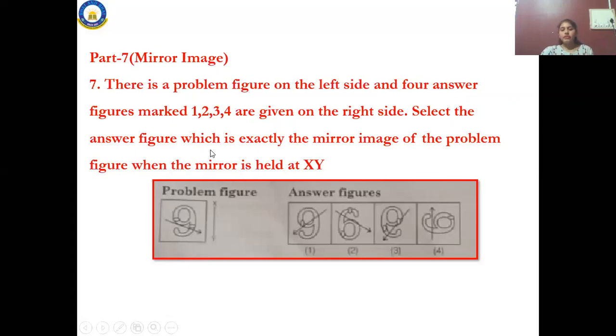Okay, select the figure which is exactly the mirror image. See, they have given some diagram, right? You have to find out the mirror image of that. Can you see now? This is the answer. Look at the figure, the mirror image. See, all mirror images look opposite to the original. Keep in mind, if you take a selfie also, it looks opposite. After this class, go and try. Let me see, send your selfies also. Let me see who looks beautiful. And then, see, this is how you have to answer for this chapter. This is how the question will arise in this chapter. That is part 7, mirror image.